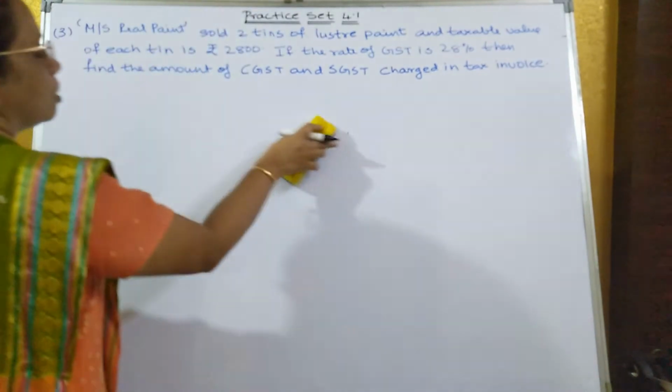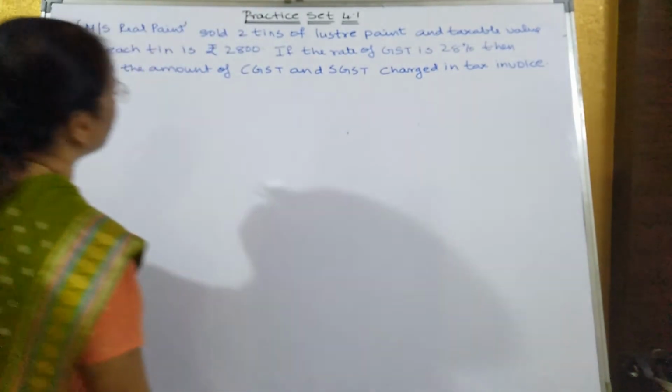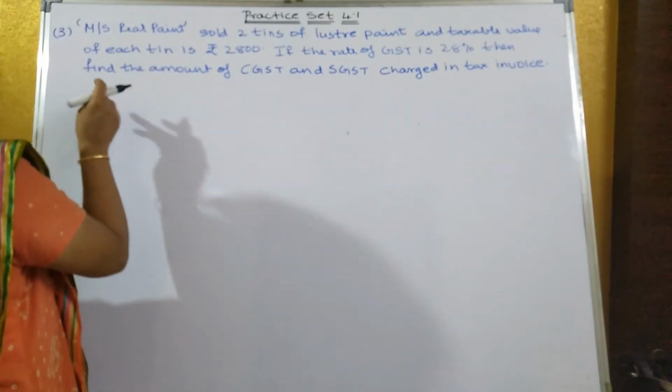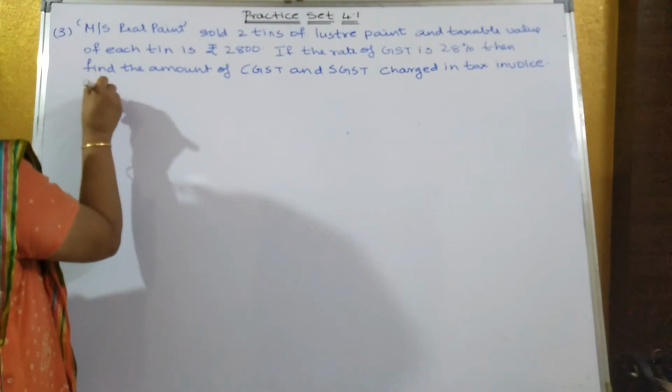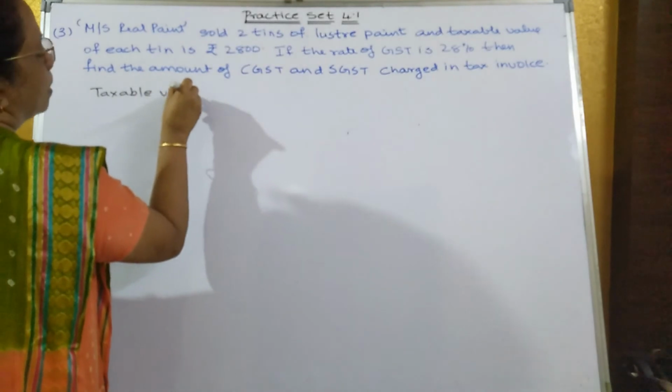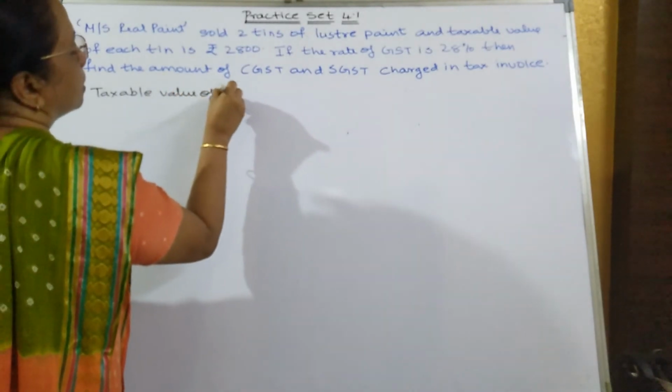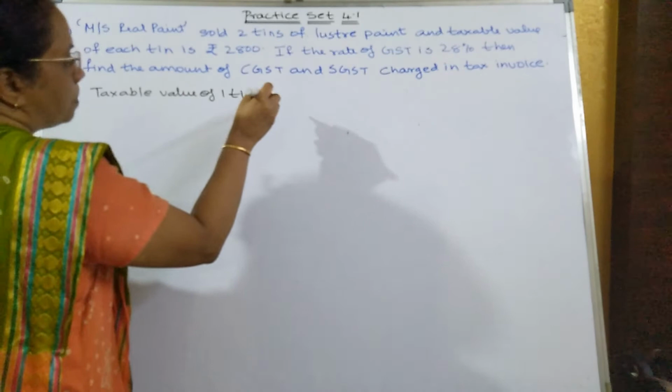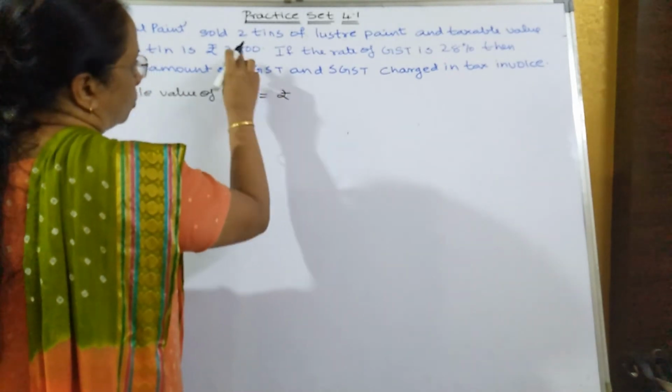So here the taxable value of 1 tin is how much? Taxable value of 1 tin is equal to rupees 2,800.